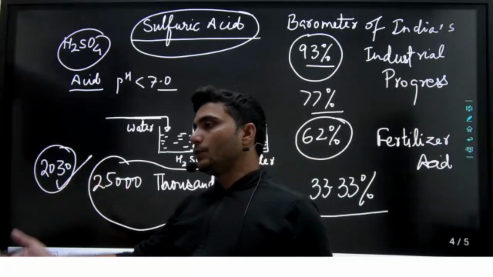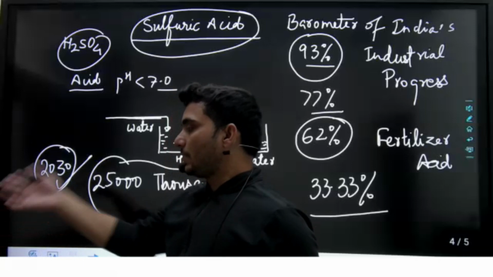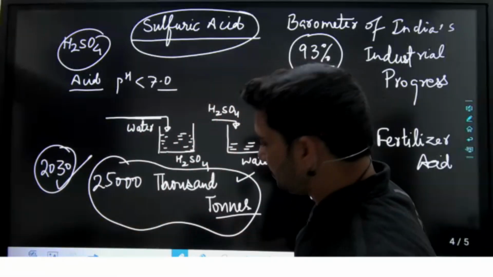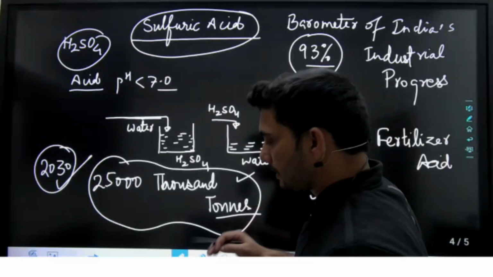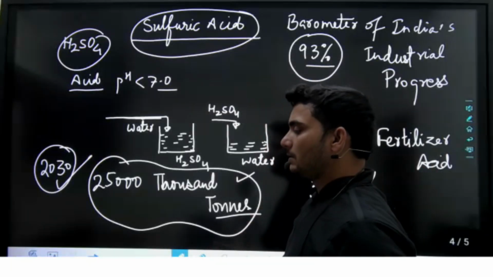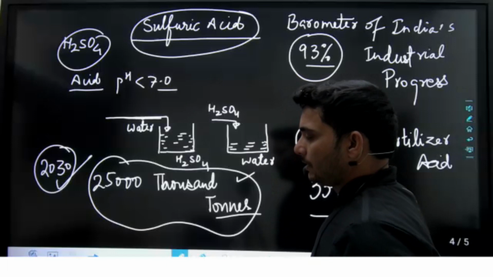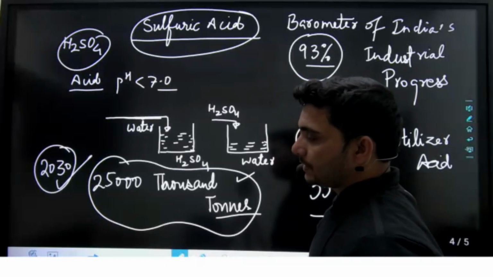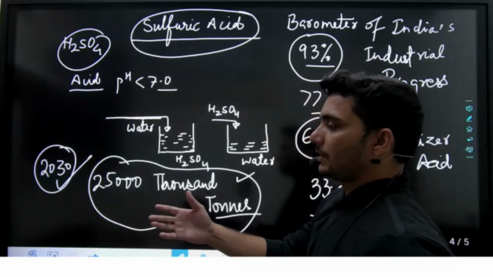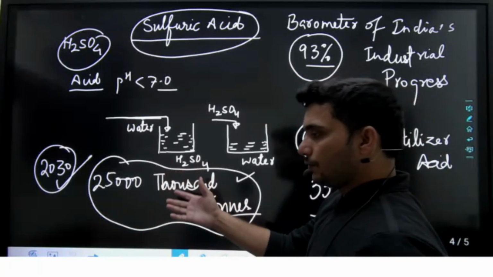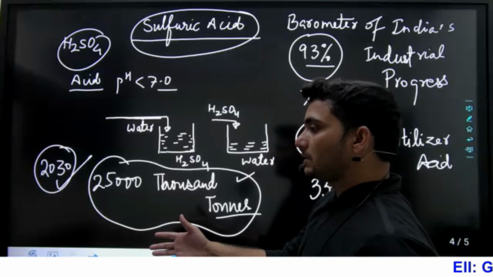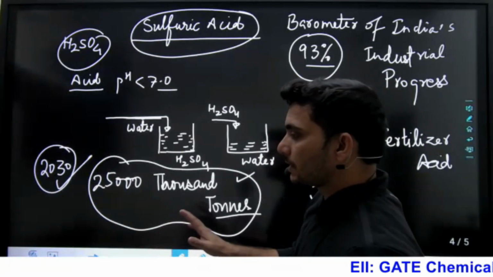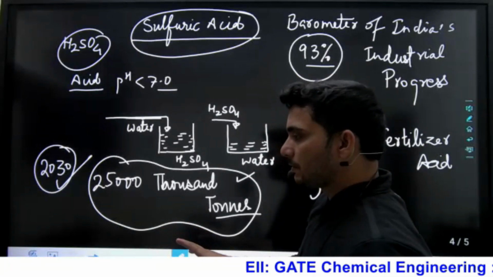So if you go to the market and ask for battery acid, they will easily understand that they are giving less concentrated H2SO4. As a chemical student, you can purchase sulfuric acid and add water to make 33.33% concentrated H2SO4 for battery use.